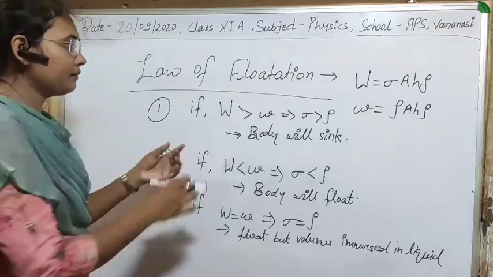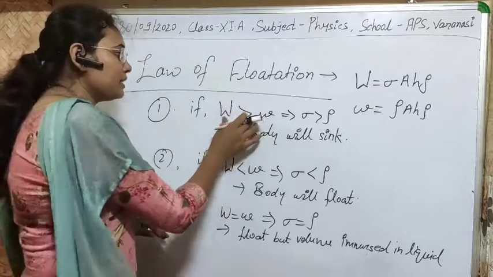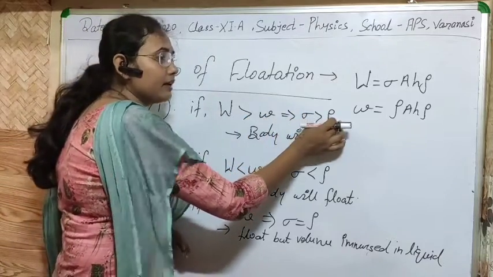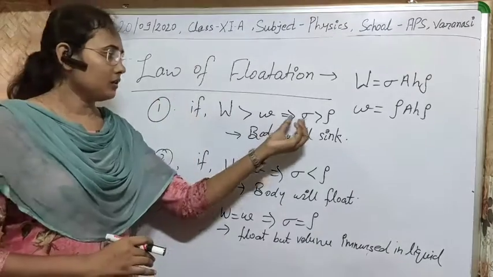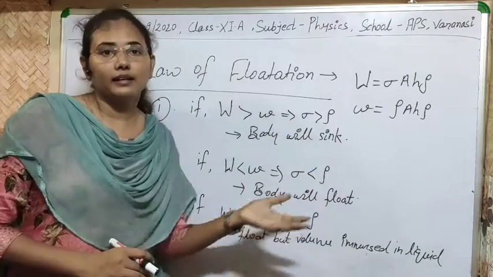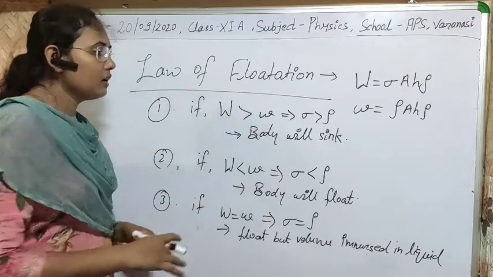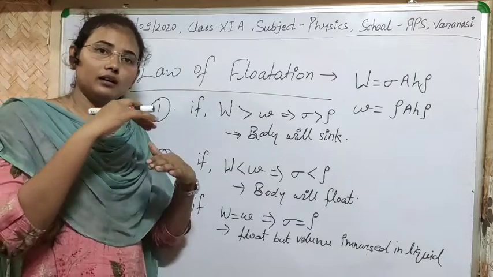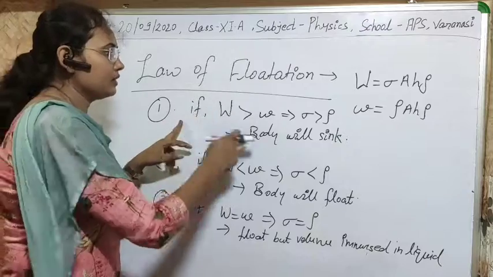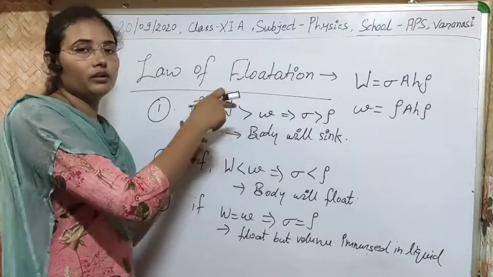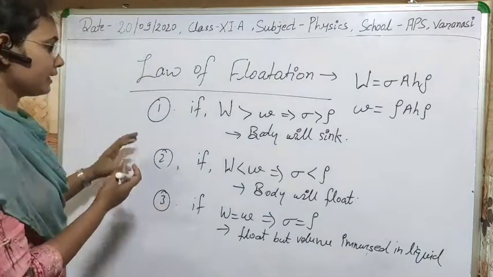First condition: if the true weight of the body is greater than the weight of the liquid displaced by it, it means the body must have a density greater than the density of the liquid, like solid bodies. Solid bodies have a greater density than the density of the liquid. In this condition, the body will sink to the bottom of the liquid. It means the body is not able to float; it will be completely sunk in the liquid. Second condition is that